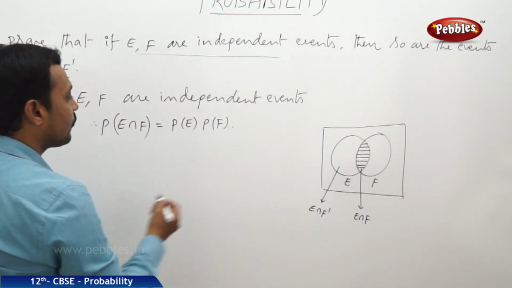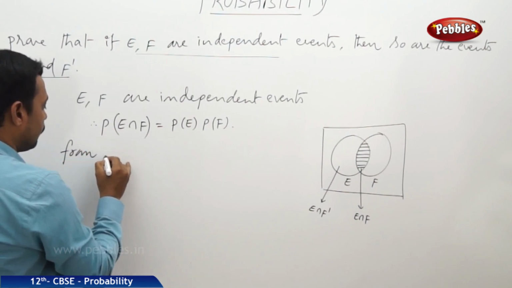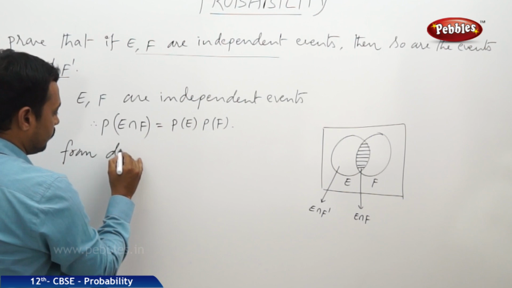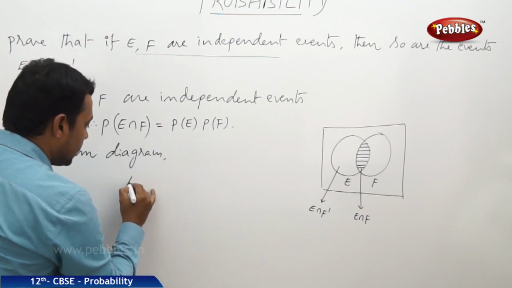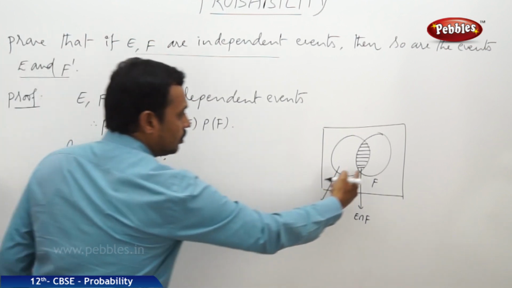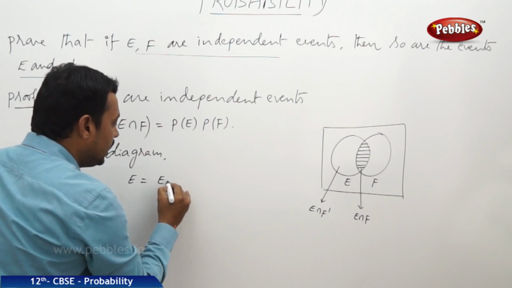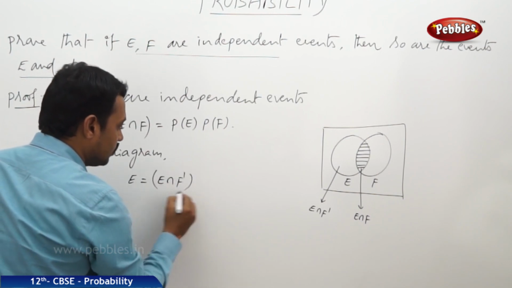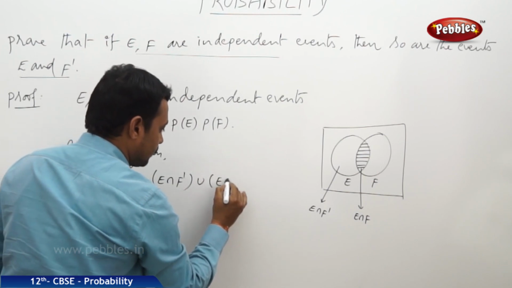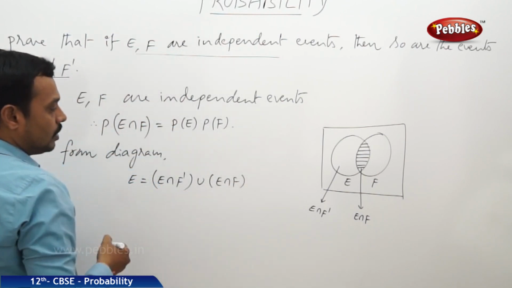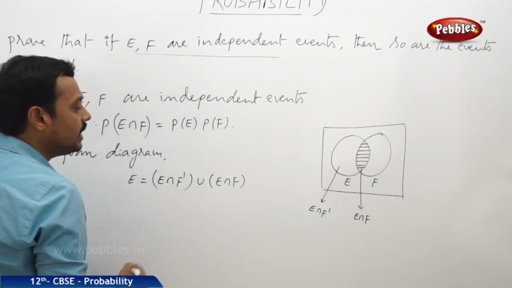So this is the region that belongs to E but not in F. Okay, now from the diagram, we can take the event E is equal to E intersection F dash union E intersection F. Moreover, these two events are disjoint events.